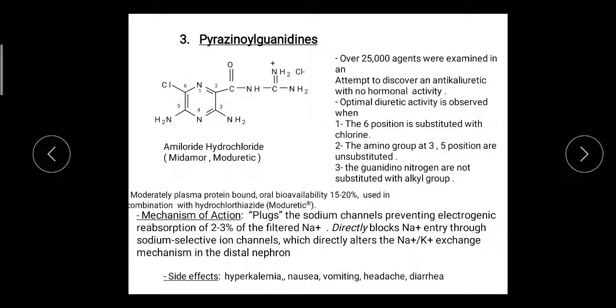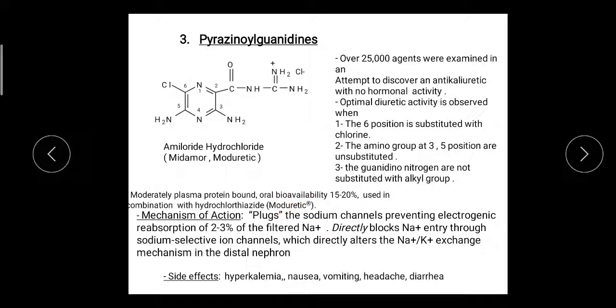Then pharmacokinetics, let's see. After absorption, it is moderately bound to the plasma protein. Bioavailability is 15 to 20%, and it is used in combination with hydrochlorothiazide. This is the brand name.